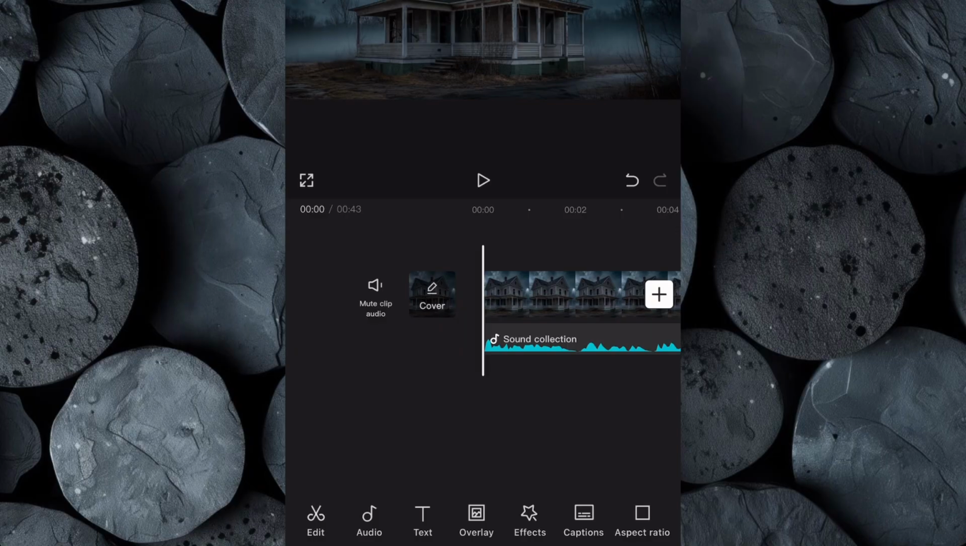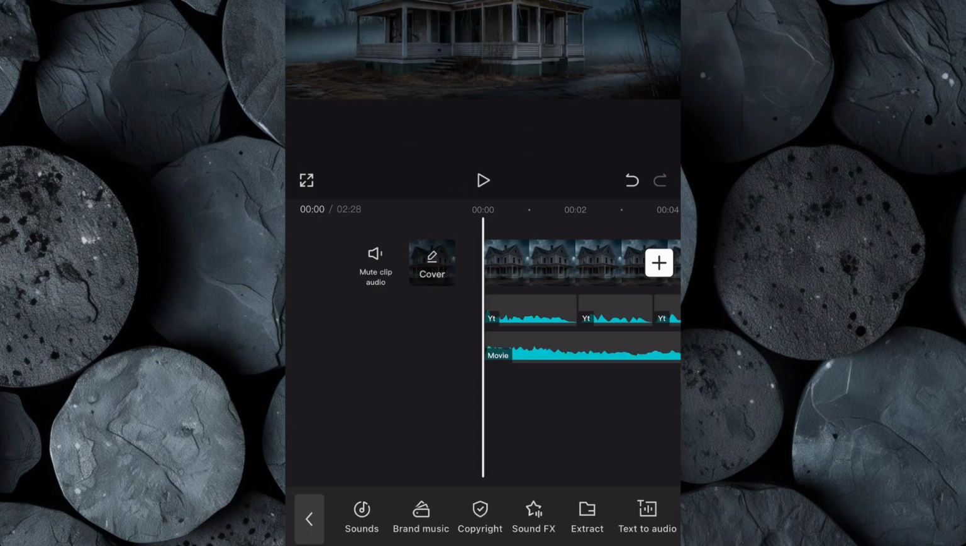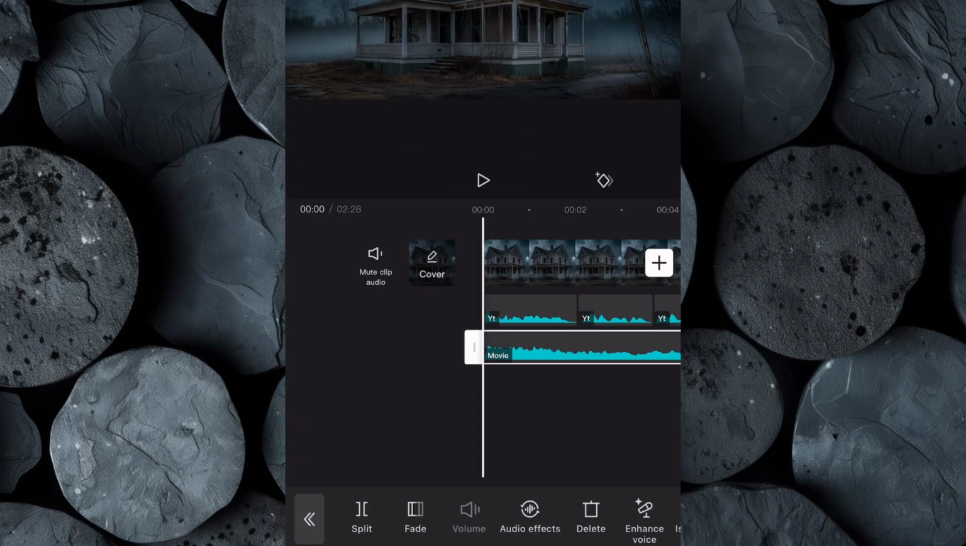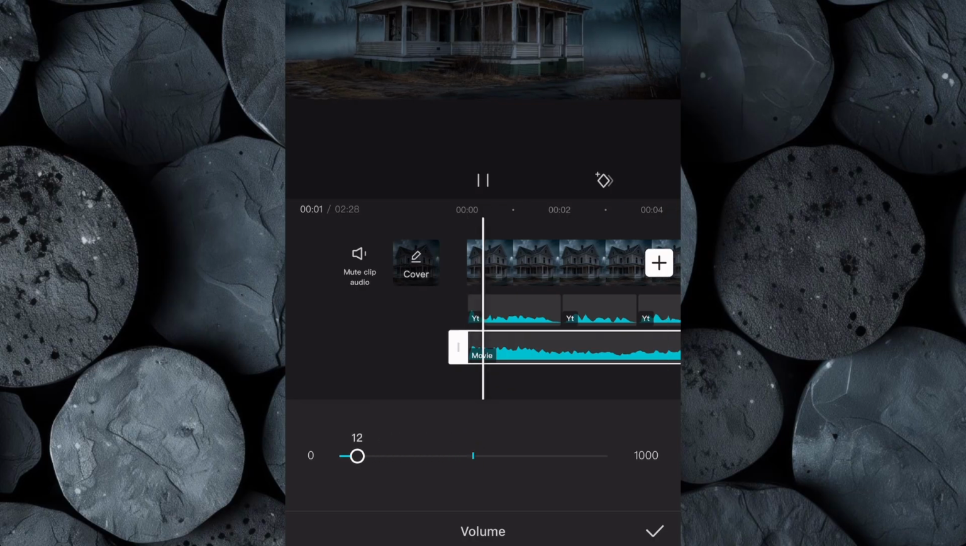With the visuals polished, next import the background music we created using Suno into the timeline and carefully adjust the volume so that it doesn't overpower the voiceover.